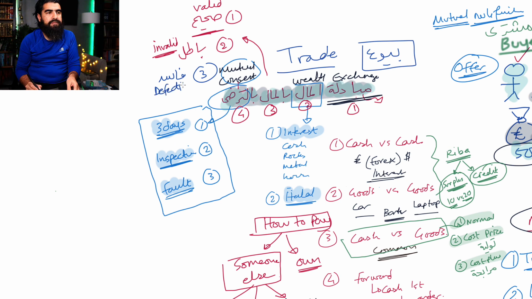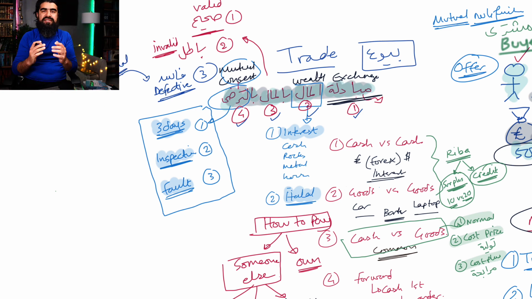Defective. Okay, defective trade, a fasid trade. What's a fasid trade? A fasid trade is basically anything that fulfills all of this criteria, but an external factor has rendered the contract defective. So it goes through, but it's a sinful contract. It should be broken, but it is actually a contract. So for example, I'll give you one example.